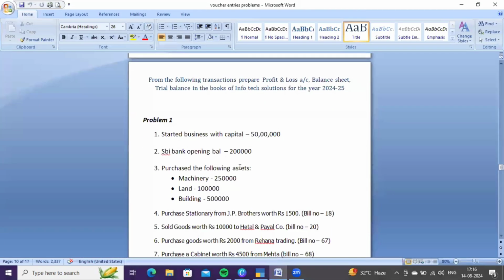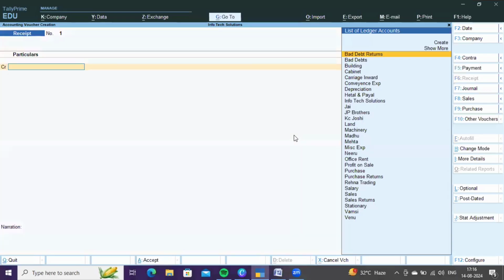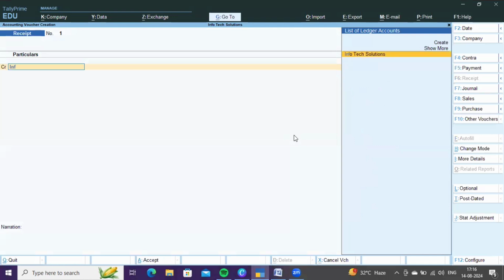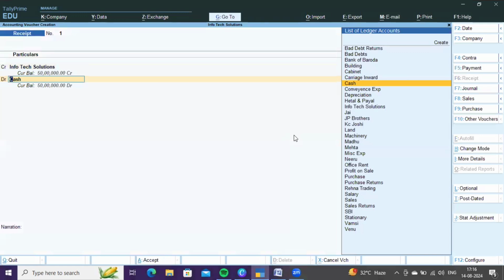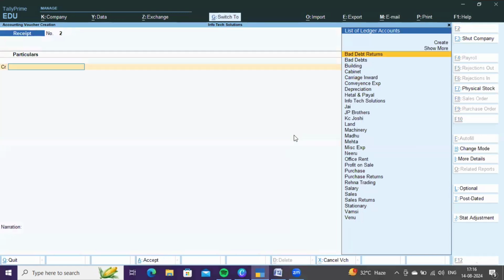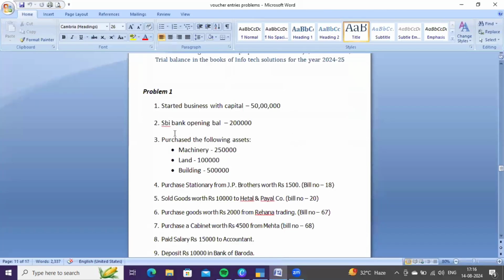First transaction is Infotech Solutions has started business with a capital of 50 lakhs. So it is a receipt to the business, right? Go to F6, receipt voucher. You need to credit Infotech Solutions 50 lakhs and debit cash account as cash is coming in. In the next transaction, SBI Bank opening balance 2 lakhs. Yes, I had already given this opening balance while creating the SBI Bank ledger account.